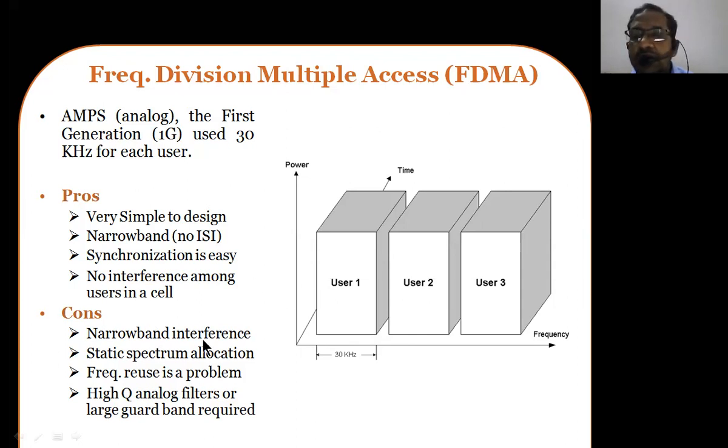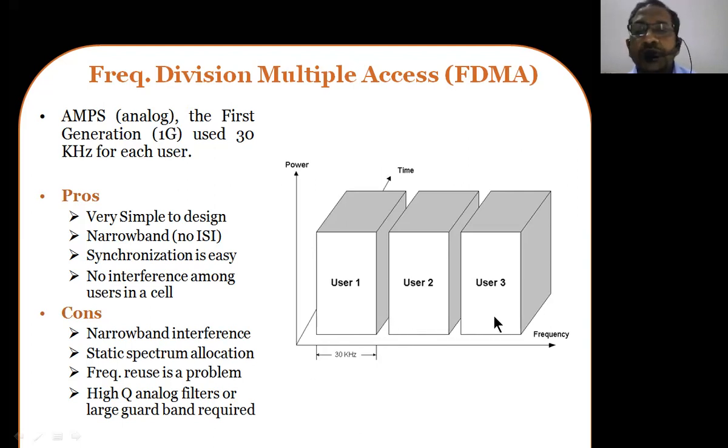Next is, what are the disadvantages here? Same thing now, narrowband interference. Here we cannot give more space or more frequency band for the guard bands. So the guard band is going to be very small, a maximum of 2 kilohertz. So therefore there is always a chance of the signal jumping from one user to another user. So normally we go with some amount of interference. So narrowband interference will be a problem here. If that really happens, we cannot avoid that particular error.